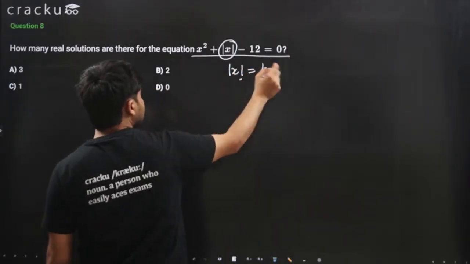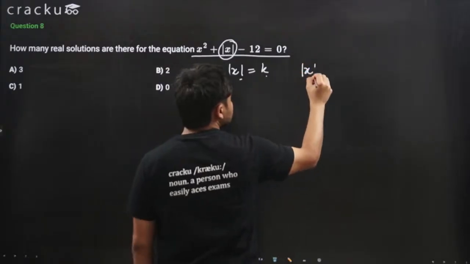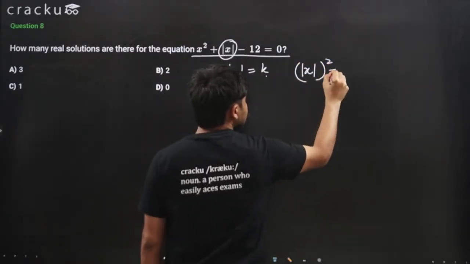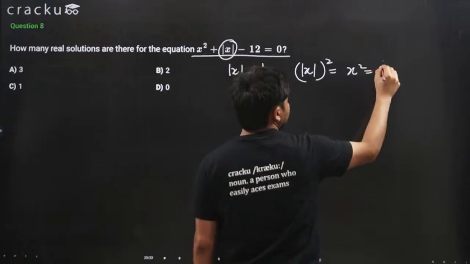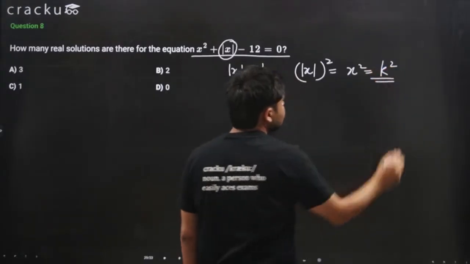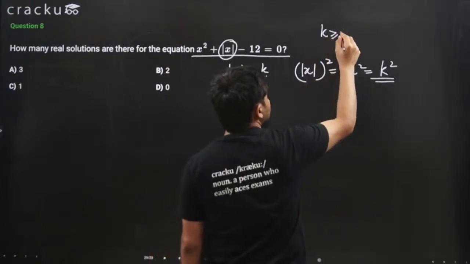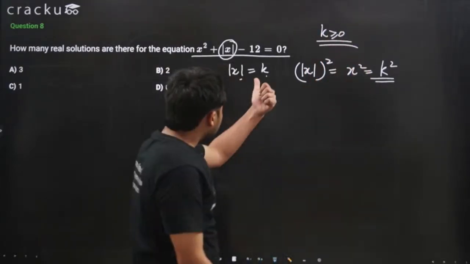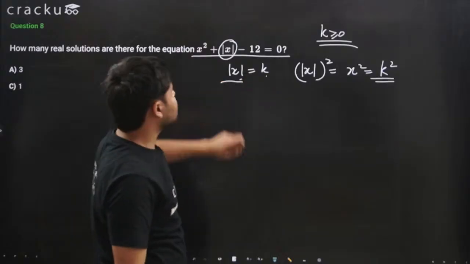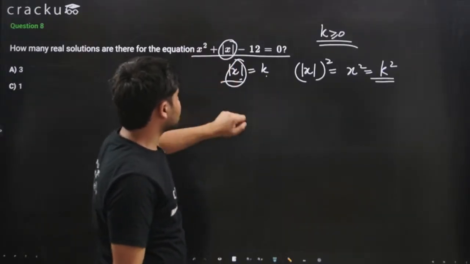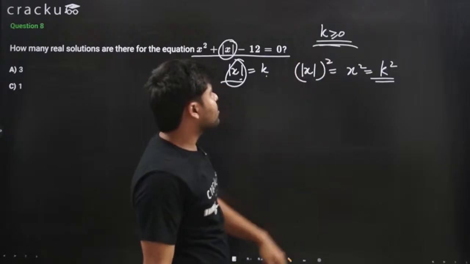If the modulus of x is k, then the modulus of x whole squared, which is nothing but x squared, will be equal to k squared. And k has to be greater than or equal to 0, because the modulus of x is always greater than or equal to 0.